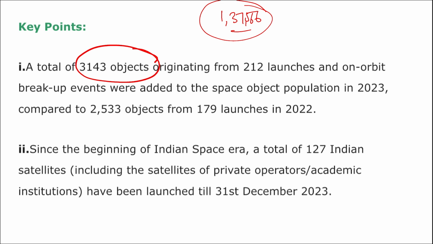Then if we talk about ISRO, who is the chairman? S. Somnath, headquarter Bengaluru, Karnataka, established in 1969.